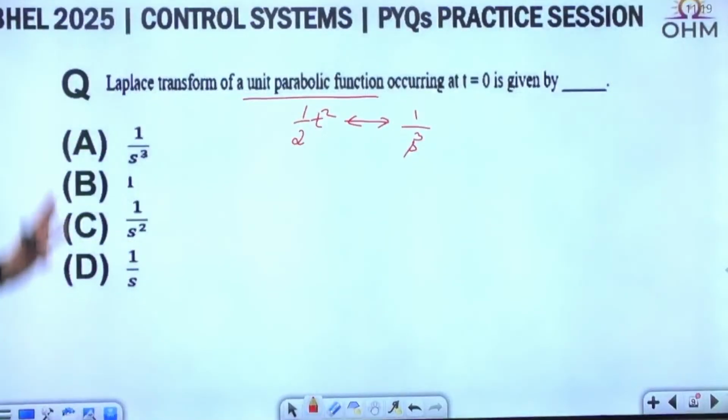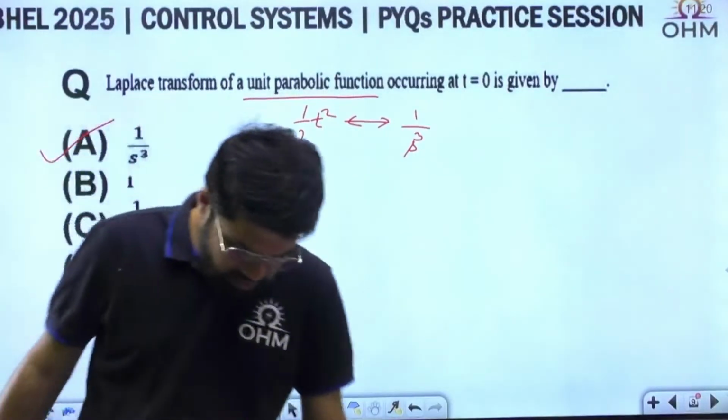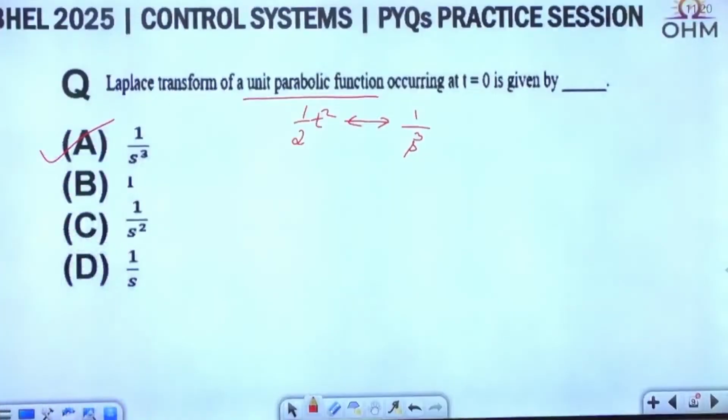Half t square occurring at t equal to 0 means half t square u(t), you can say. The Laplace transform is 1 by s cube. Direct formula question. Okay, so there is no thought. Direct formula question this is. 1 by s cube for parabolic function.